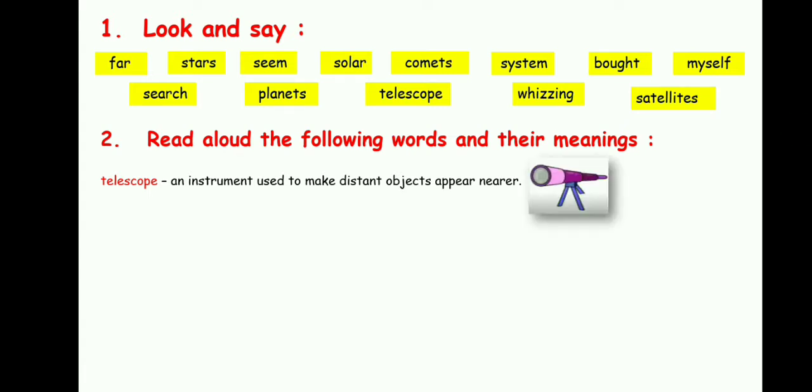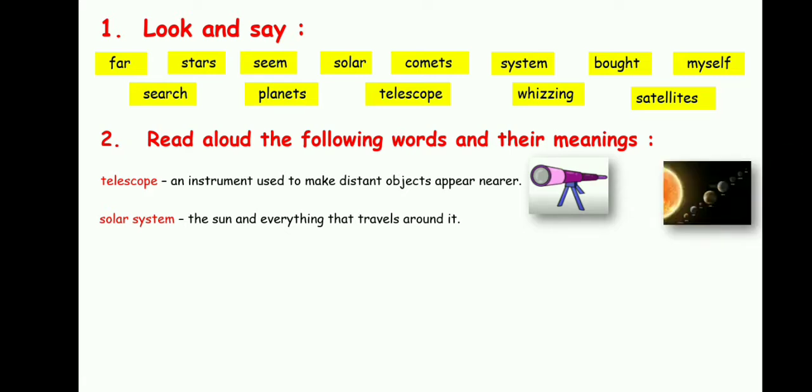So this is a telescope. This is used to see far away objects, and when you look through this telescope, they appear closer to you.